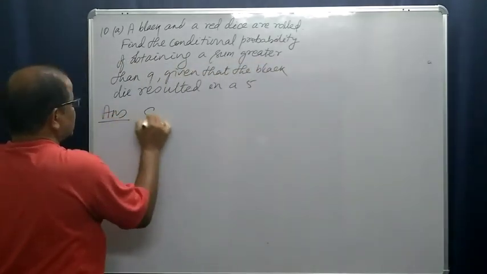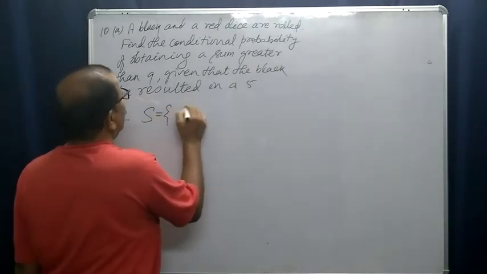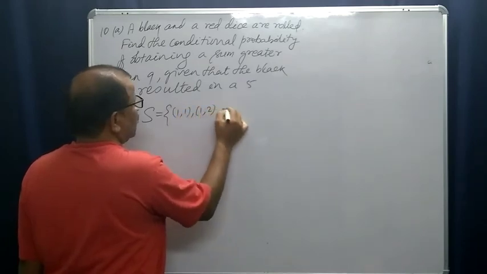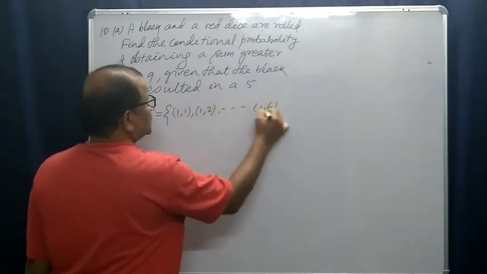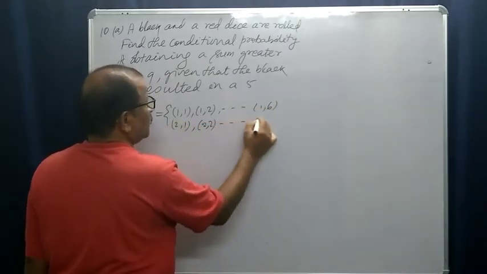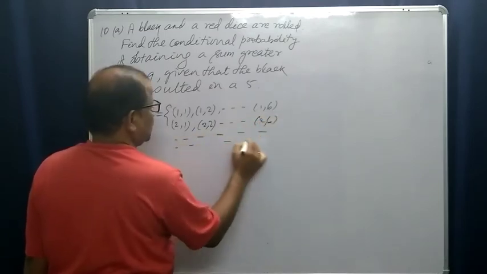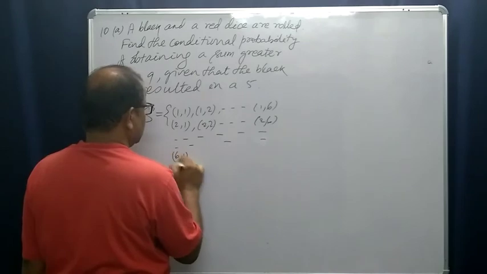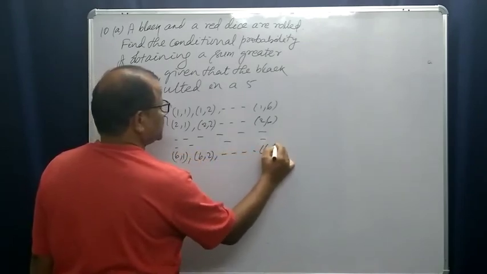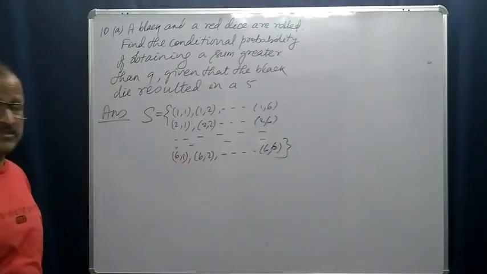The sample space will be 1 1, 1 2, up to 1 6, 2 1, 2 2, up to 2 6, and so on up to 6 1, 6 2, 6 6. This is the sample space.